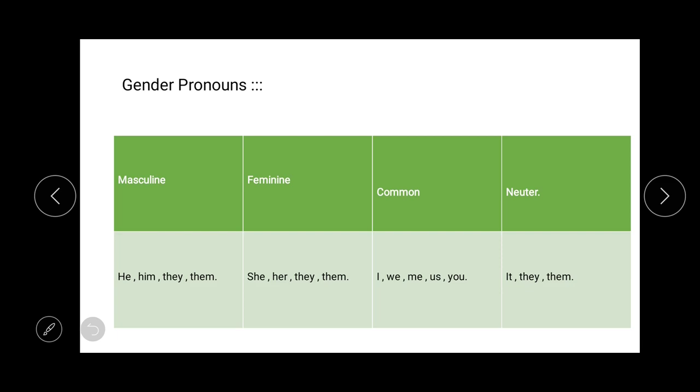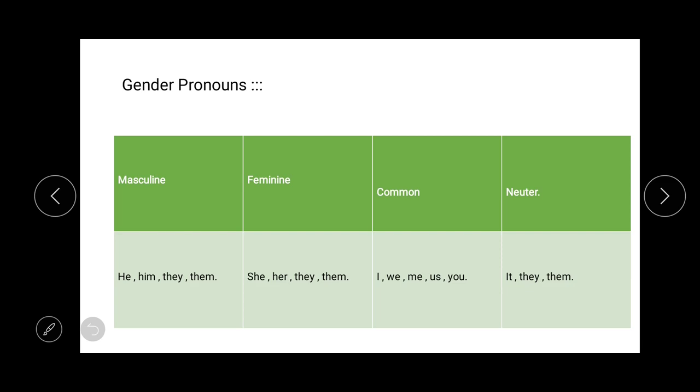And students, the pronouns that fall under masculine pronouns are he, him, they, them. Then the feminine pronouns are she, her, they and them. Then common pronouns are I, we, me, us and you. And at last, the pronouns that fall under the neuter category are it, they and them.